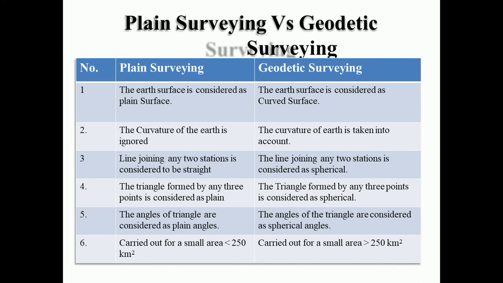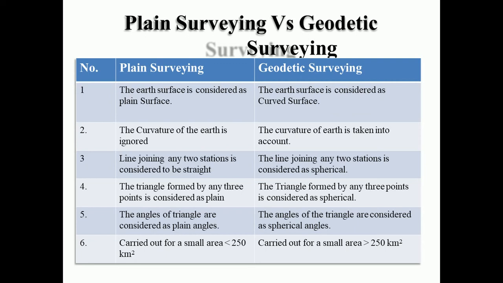So what is the difference between plane surveying and geodetic surveying? In plane surveying, the earth's surface is considered as a plane surface. In geodetic surveying, the earth's surface is considered as a curved surface. In plane surveying, curvature of the earth is ignored. In geodetic surveying, curvature of the earth is taken into consideration. In plane surveying, the line joining any two stations is considered to be a straight line, whereas in geodetic surveying, the line joining any two stations is considered as a spherical or curved line.